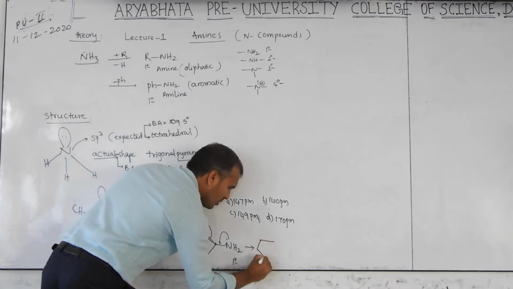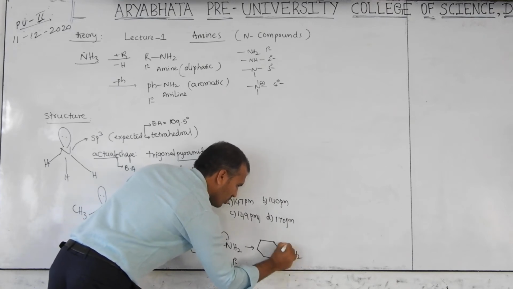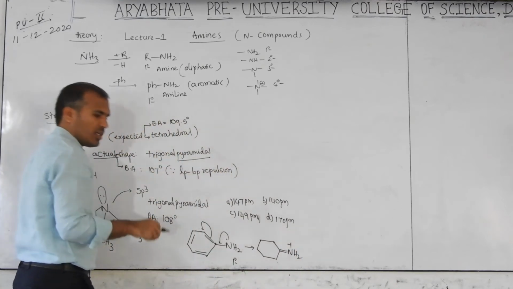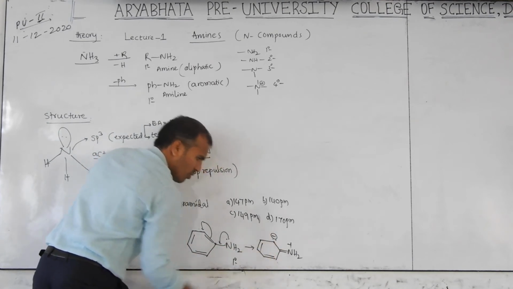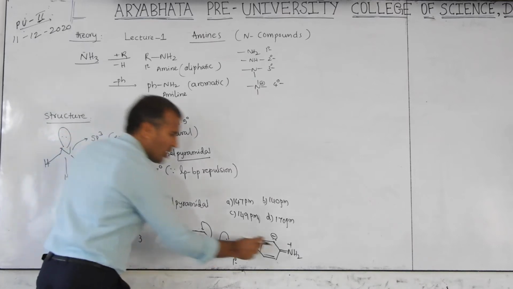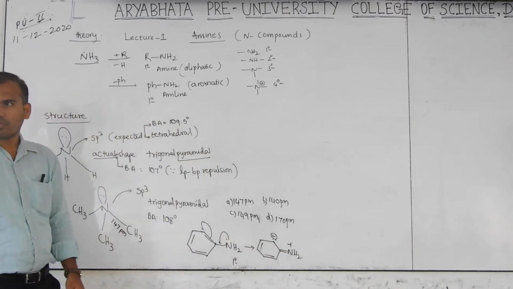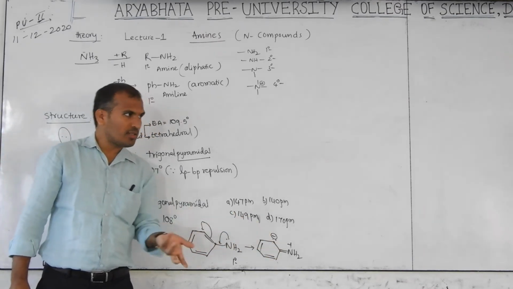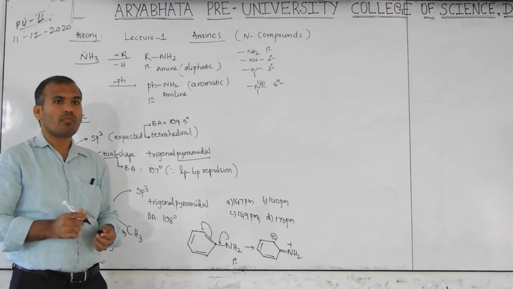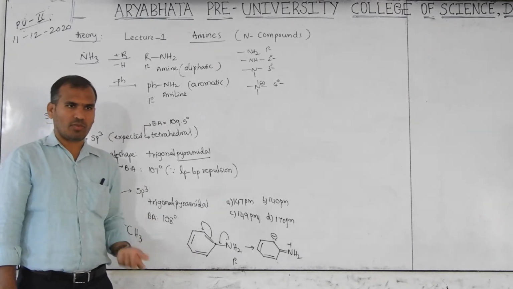Then you will get a double bond, nitrogen NH2 plus, with loss of electron. Then here lone pair, double bond, double bond. Clear? Now here double bond character is here, single bond character is here. Is it always single bond or always double bond, or both? Both, because electron delocalization is possible.